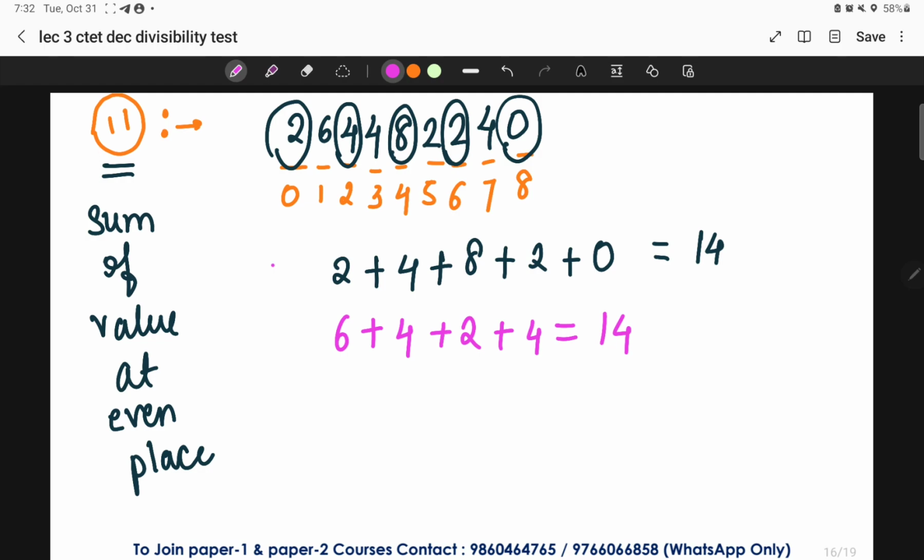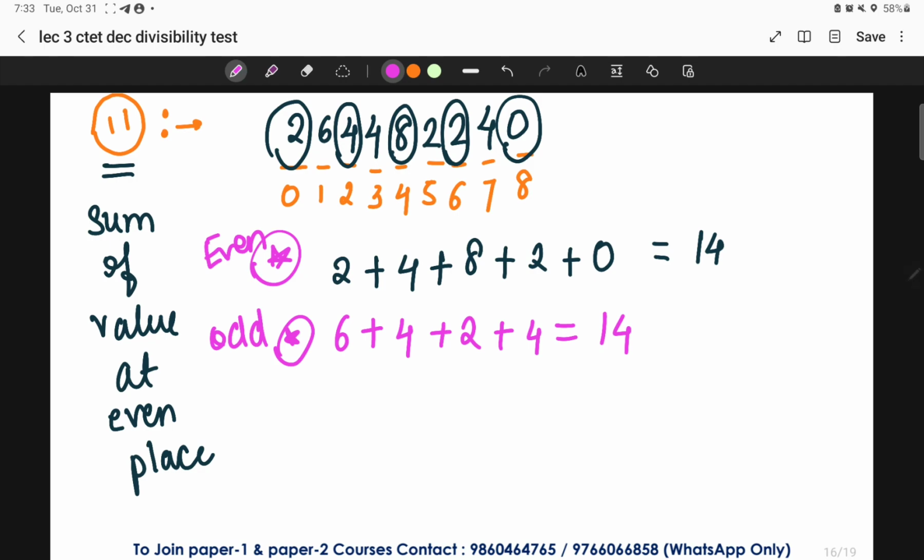Now we got the summation at the even places. We got the summation at the odd places. Right? What is the next step now? You have to now calculate the difference between the sum of the digits at the even places and the sum of the digits in the odd places. Whatever the difference is coming, if it is divisible by 11, then the number is divisible by 11.